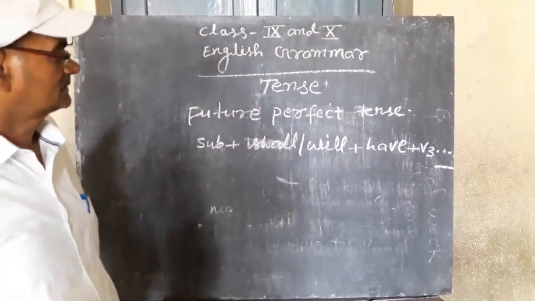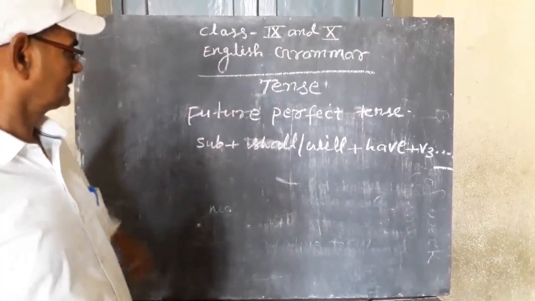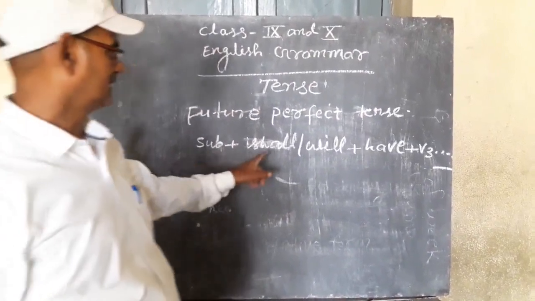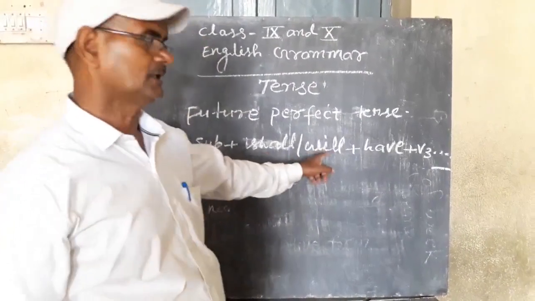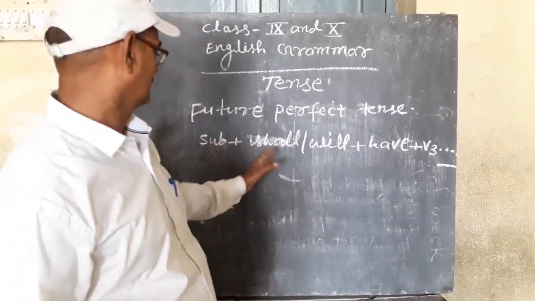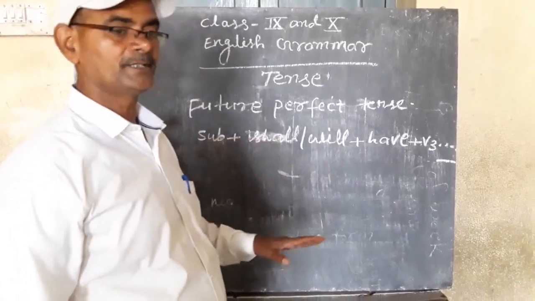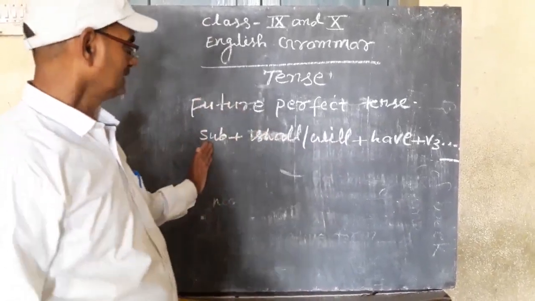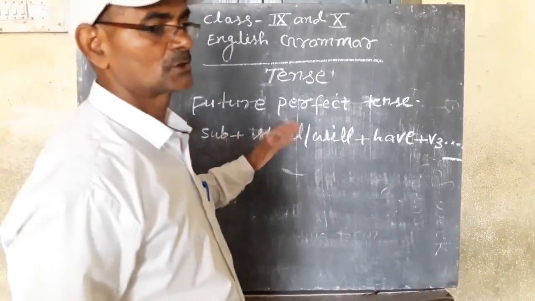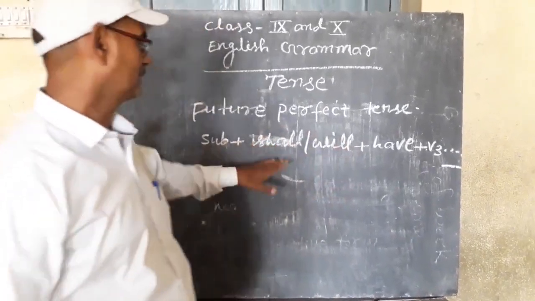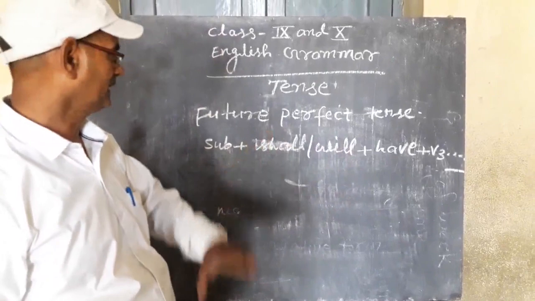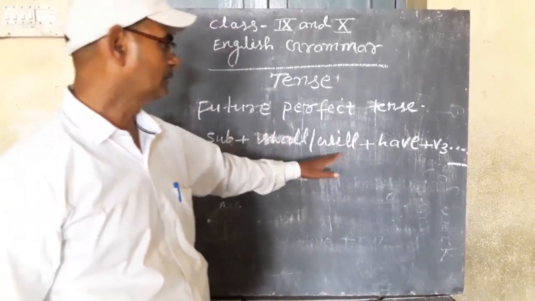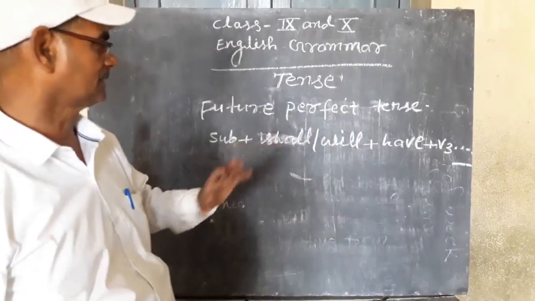In this tense, the subject is followed by either shall or will. First person I or we, singular I or plural we, use shall, and we use will with all other second or third person subjects.